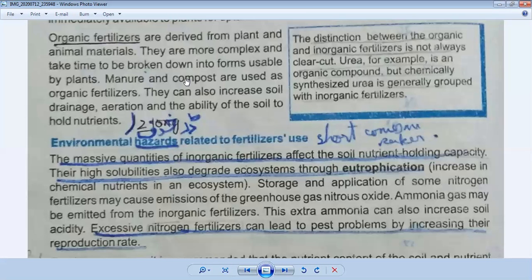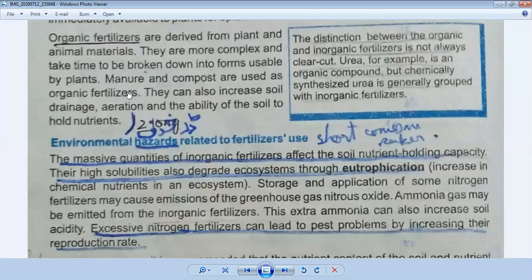Okay, after that you will give the heading, what is the origin of these fertilizers. So origin of fertilizer: organic fertilizers are derived from plant and animal materials. This is the origin of organic fertilizer. Your heading will be origin of organic fertilizer. Organic fertilizers are derived from plant and animal materials. Okay. After that, importance of organic fertilizers.